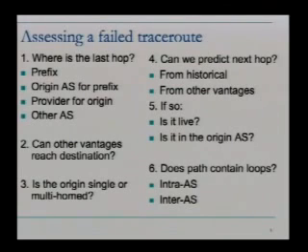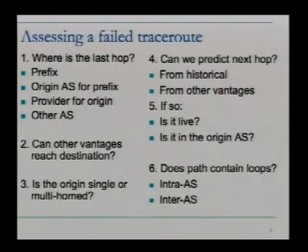So when we see a failed traceroute, the system asks a number of questions. First, where's the last hop that we see on the traceroute? If it didn't reach the actual destination, did it reach the prefix? If not, did it reach an origin AS for the prefix? Did it reach a provider for that origin? Or did it end somewhere further upstream in another AS? We can also ask, were other vantages able to reach the destination at that point in time?